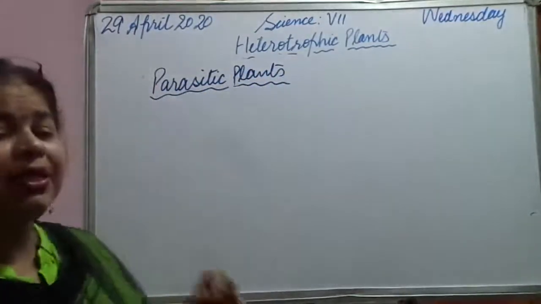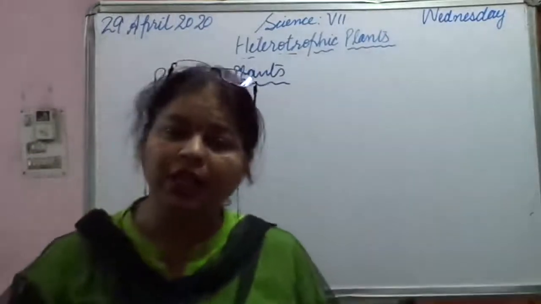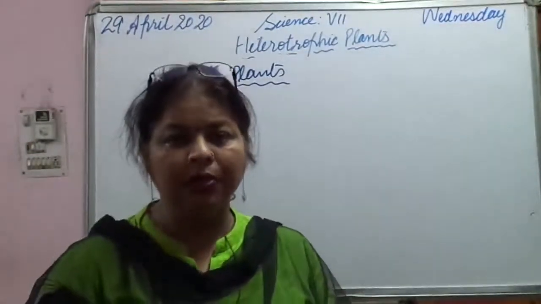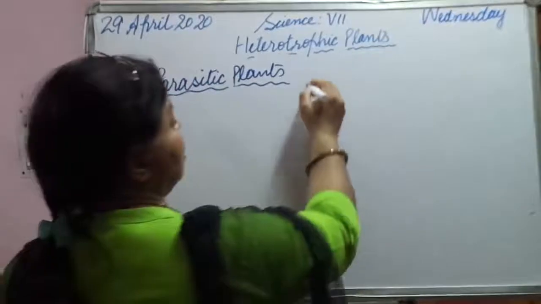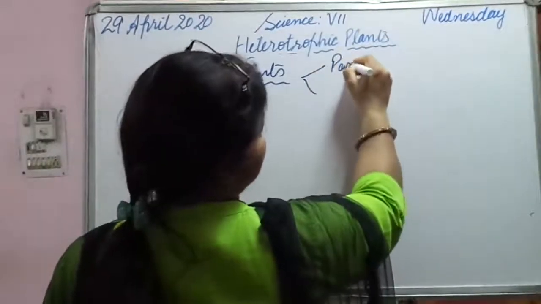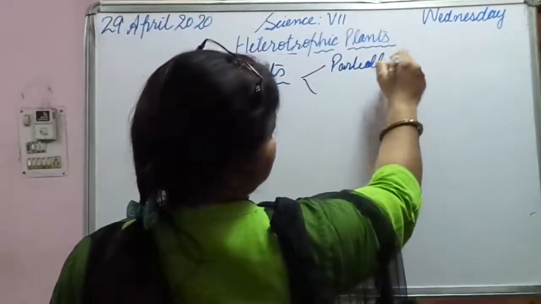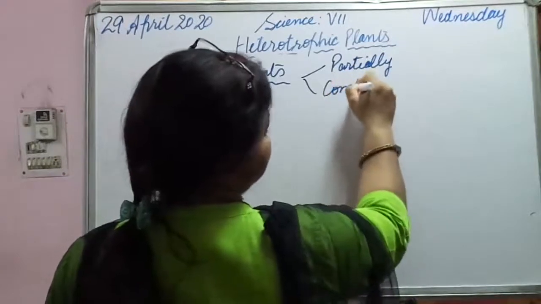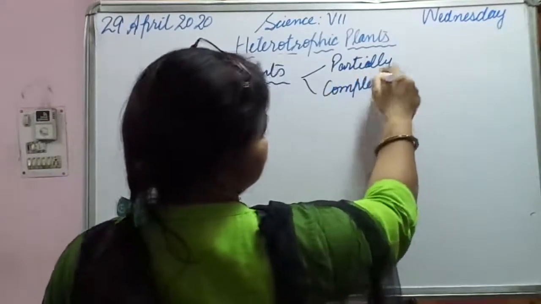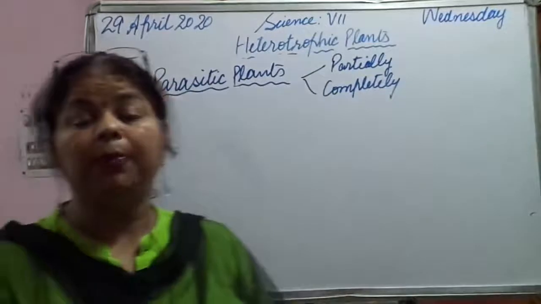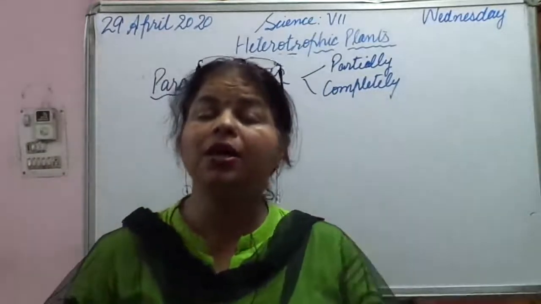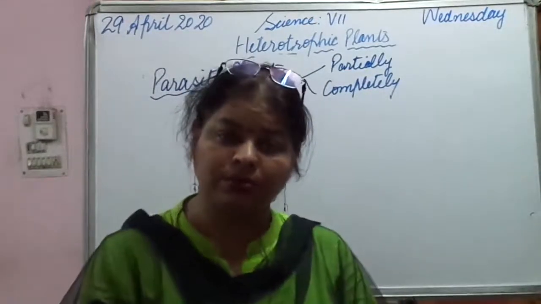These are the plants that partially or completely depend on another plant for nutrition.